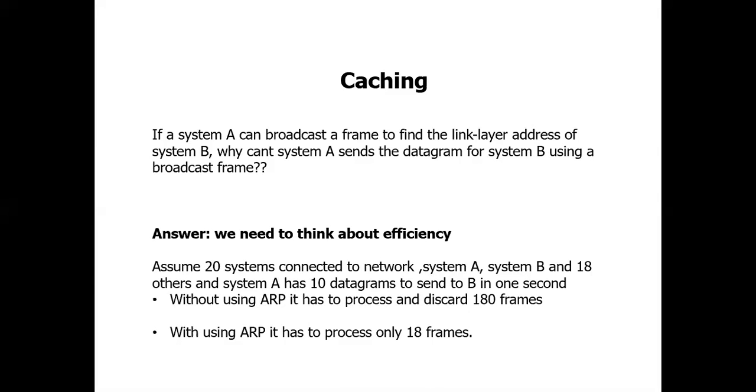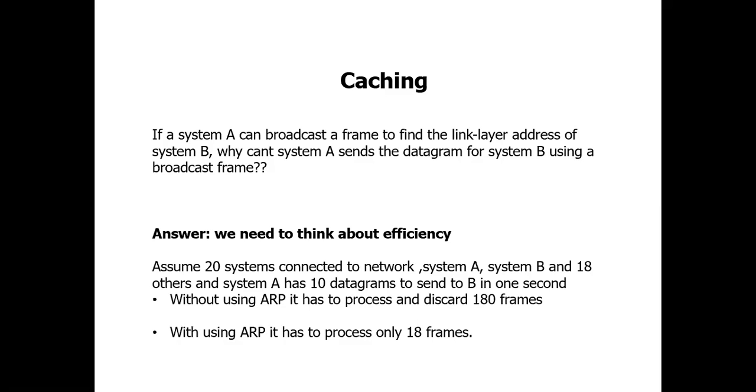Without using ARP, if it sends all these 10 broadcast datagrams, how many systems are there in the network? Total 20 systems.